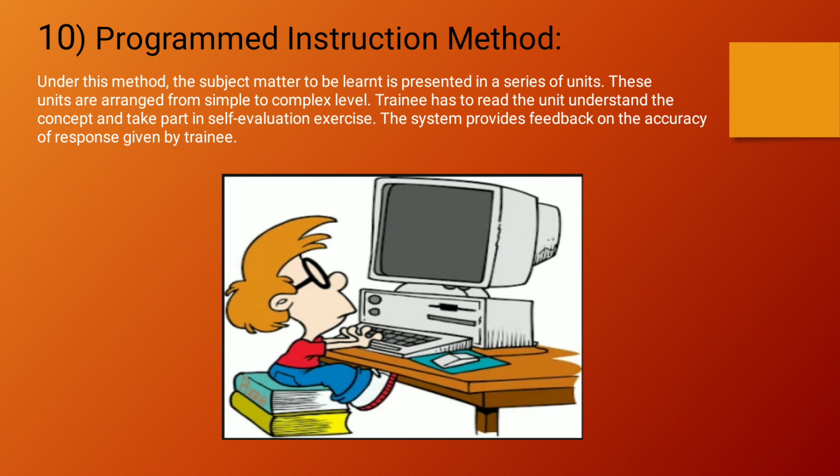The system provides feedback on the accuracy. Personally no one will come and tell you that this is your score, this is how you have been training all these days. The system will directly show you the feedback on the accuracy of the tests or evaluations you have taken so far. This we call the programmed instruction method.